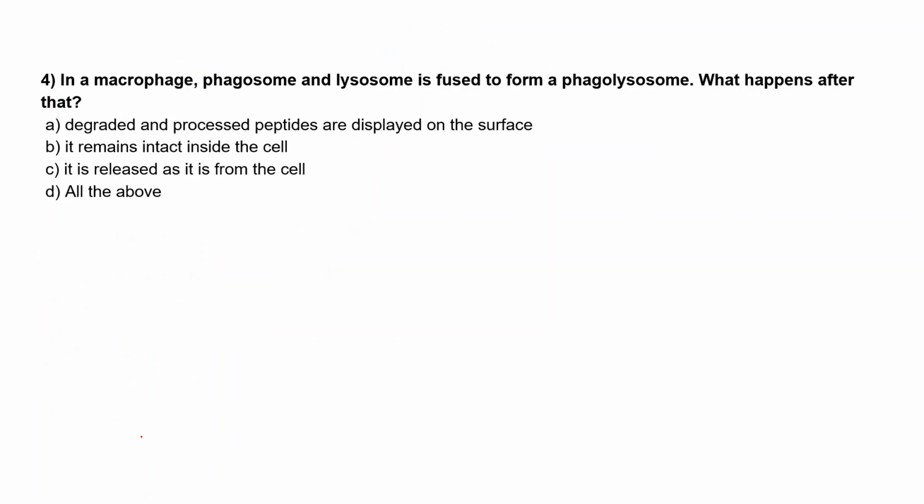So the next question is, in a macrophage, phagosome and lysosome fuse, and once these two fuse, they form this phagolysosome. So what happens after that?